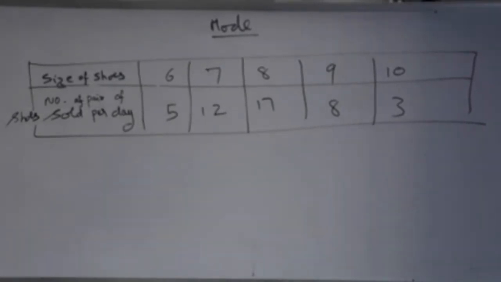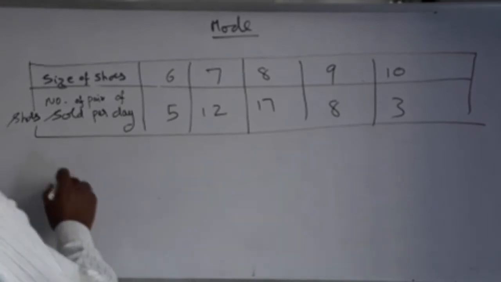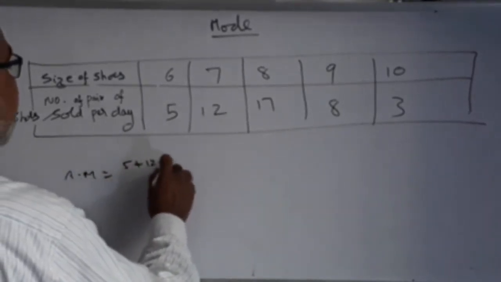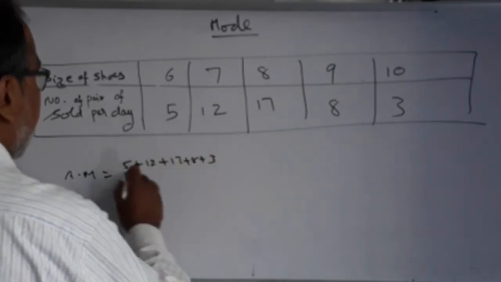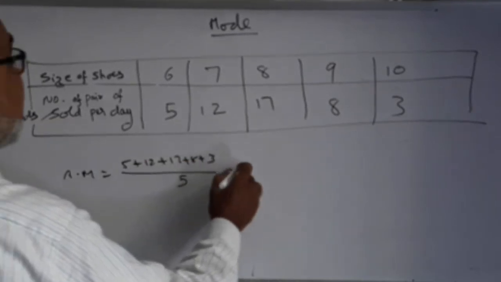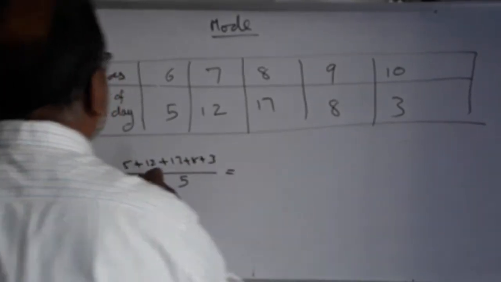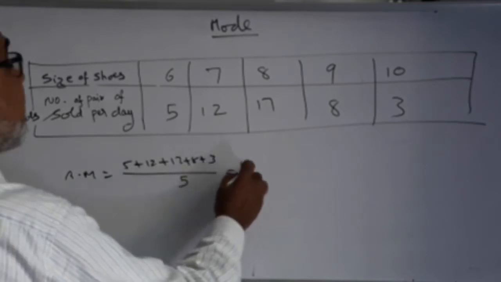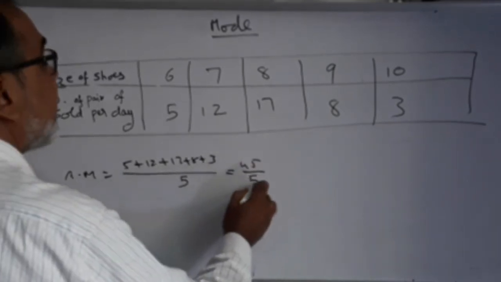Here, if you find the mean, let us see what. Arithmetic mean is the sum of observations divided by the number of observations, that is 5 plus 12 plus 17 plus 8 plus 3, divided by 5. If you add all this, it is 45 by 5. That is 9.